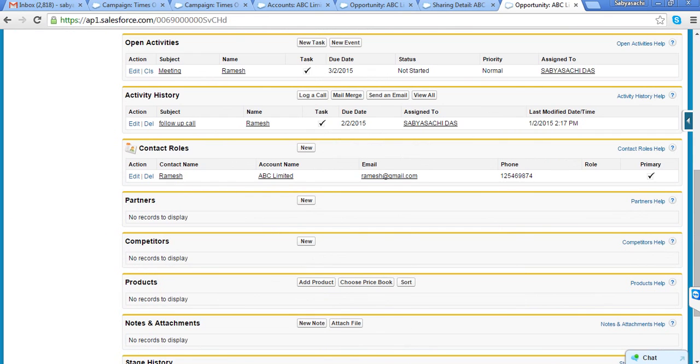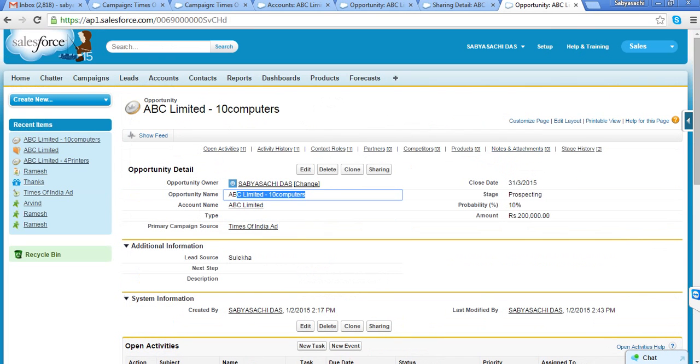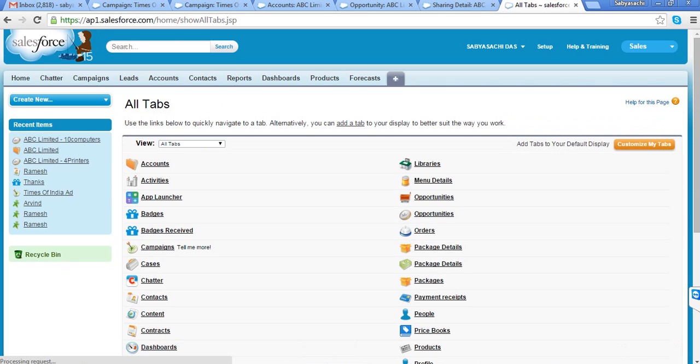Now, when I'm selling a product, there should be a price also for that product, and as a salesperson I cannot randomly define the price of the product. That will be maintained by my back-end team, operation team, management. I will only add the product, and the price should come automatically. So how do I define that? I will take you to that area where I am going to create new products and define the price for that product.